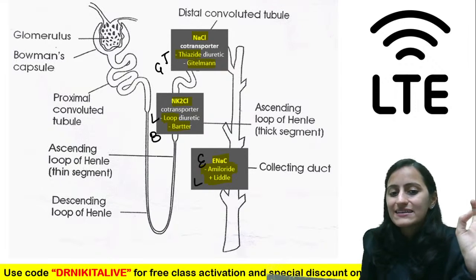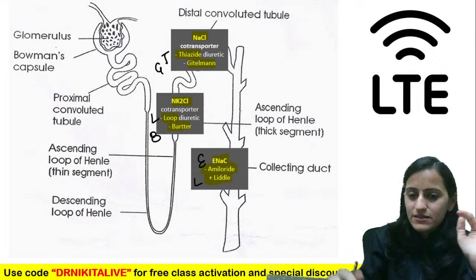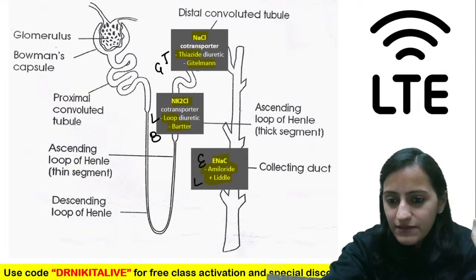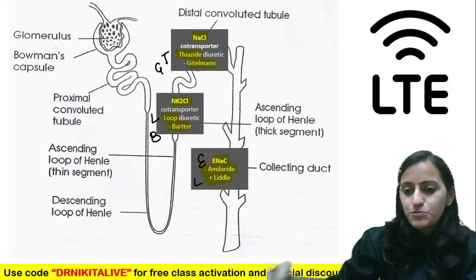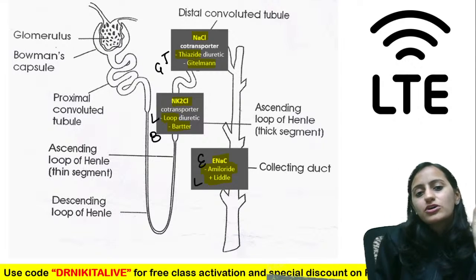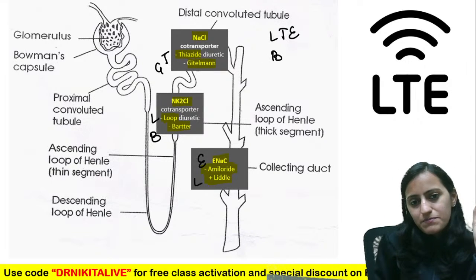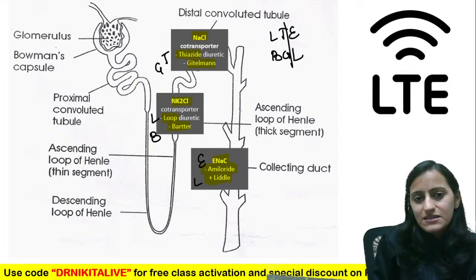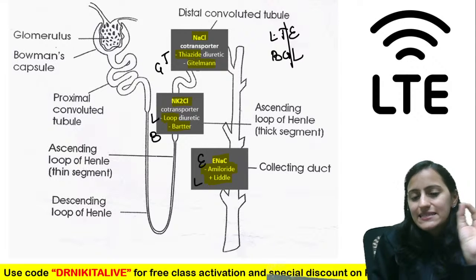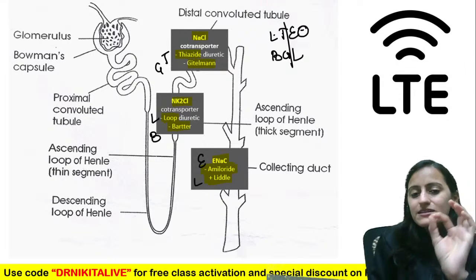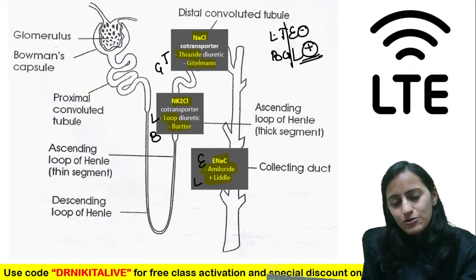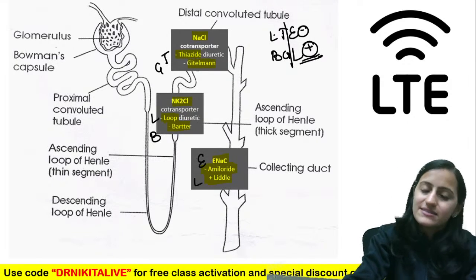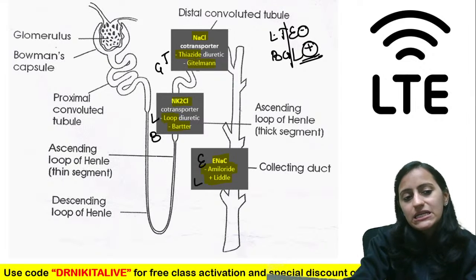The ENaC one acts here. Everyone clear with this? The first point that we have learned is clear with everyone. So remember LTE and remember BGL. These are similar. Loop is Bartter's, thiazides is Gitelman's. ENaC inhibitor is the diuretic, ENaC overactivation is Liddle's. It's a gain of function mutation in Liddle's.